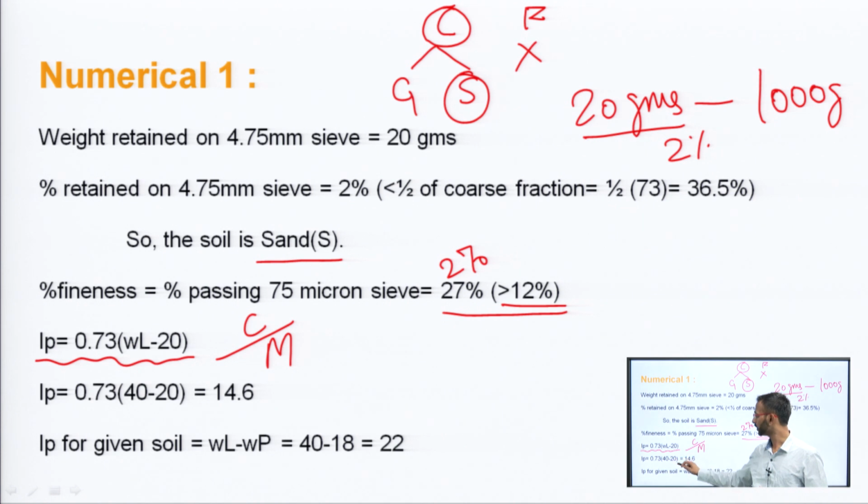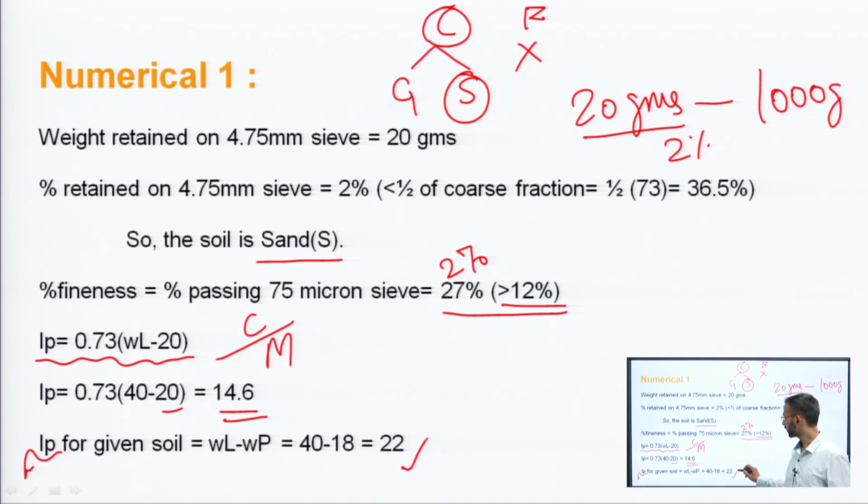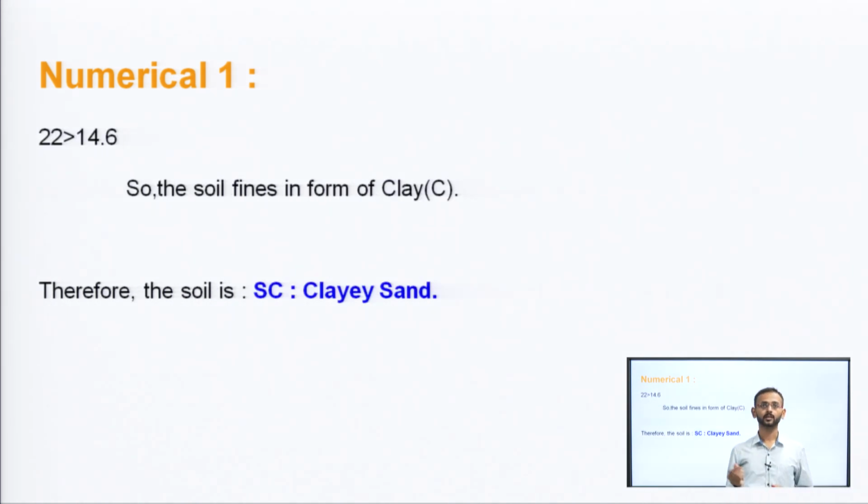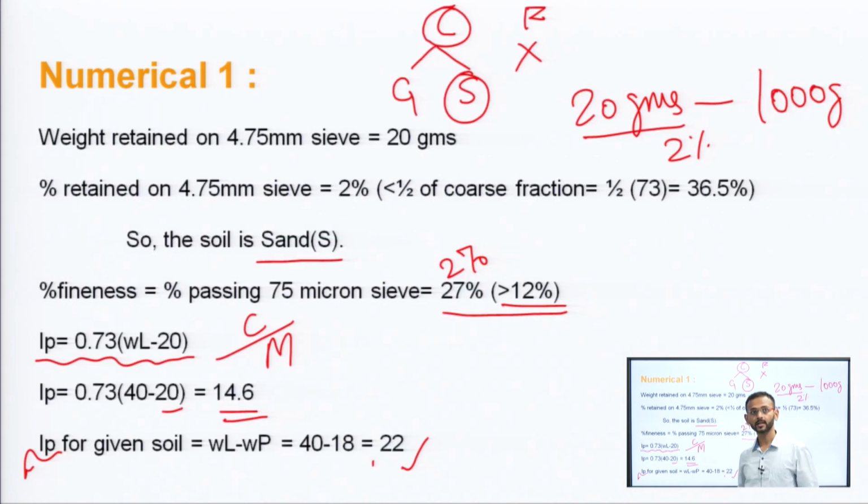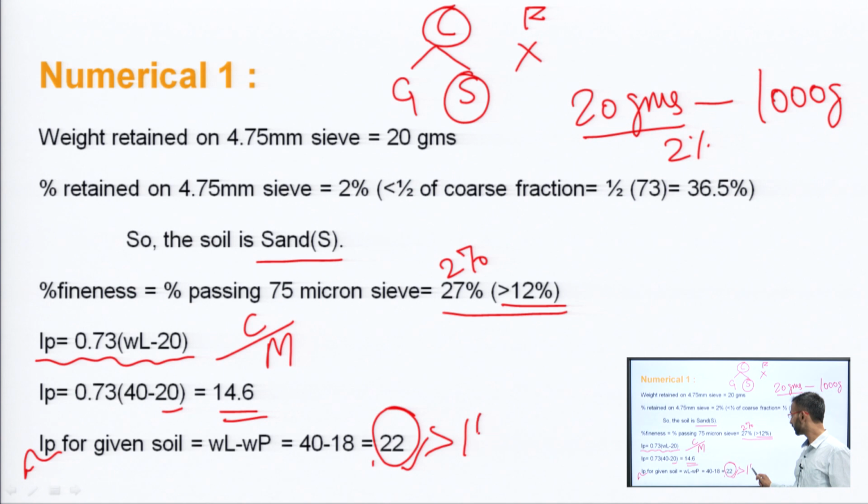So, when we put the value, it comes out to be 14.6. And IP for the soil is what? When we subtract it, 40 minus 18, that is 22. So, basically, the soil here has an IP of 22, which is greater than 14.6. So, this point is lying above the A line. So, the soil will be classified as clay.